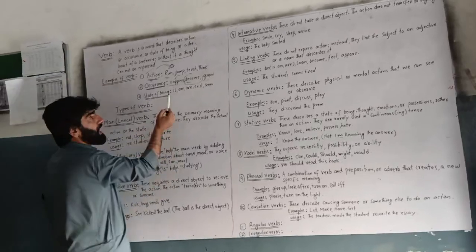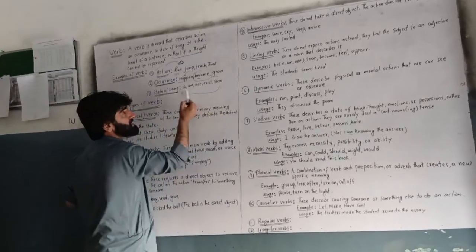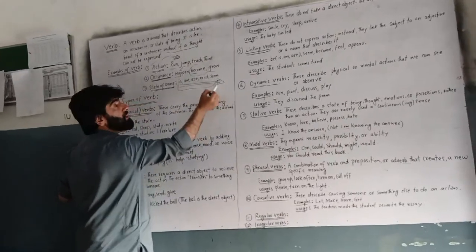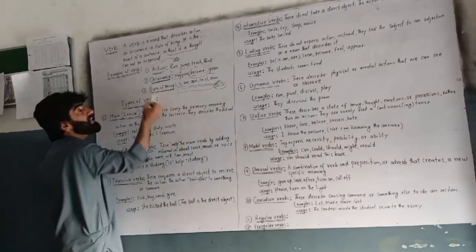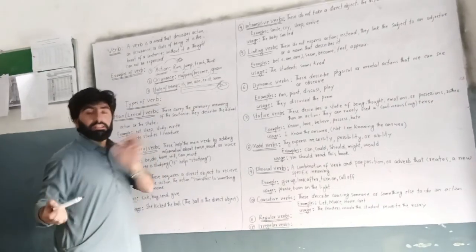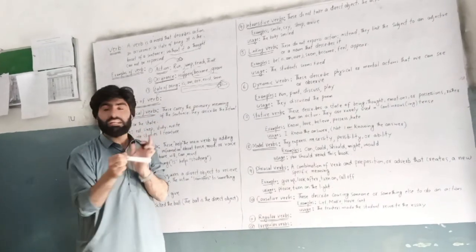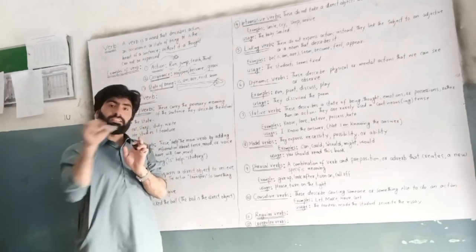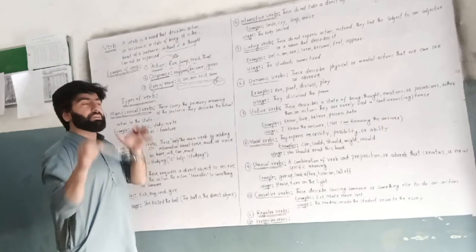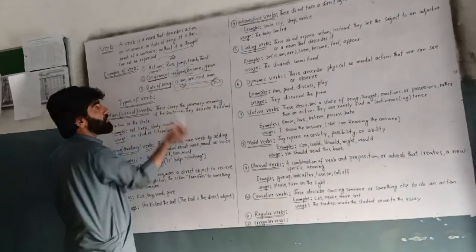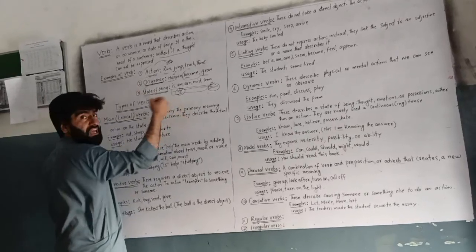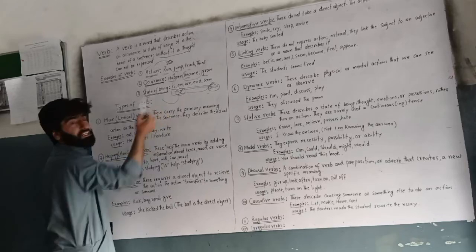For example, I have certain words like is, am, are, exist, seem. These are verbs, but these verbs mainly focus on the state of being. For example, I am a teacher. There is a verb, but the verb does not show action. Rather, this shows state of being. What is my state? My state is a teacher. So this am is a verb. And which type of verb is am? It is an auxiliary verb and it shows state of being.